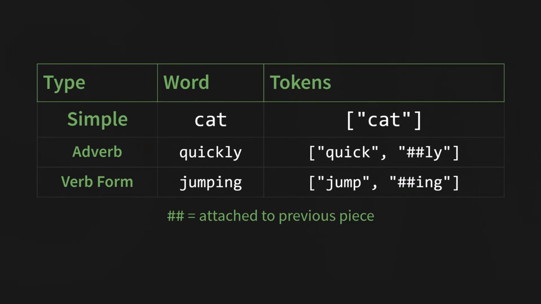For a simple word like cat, it's just one token, cat. But for an adverb like quickly, it gets broken into two common pieces, quick-ly. And a verb form like jumping becomes jump-ing. That double hashtag, by the way, is just a special marker.